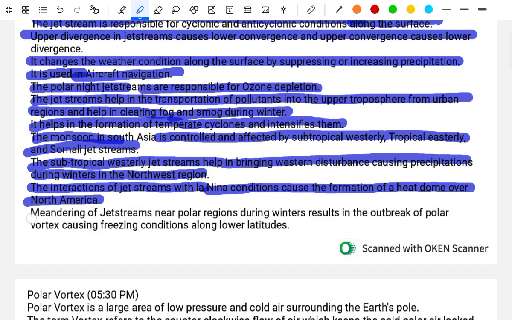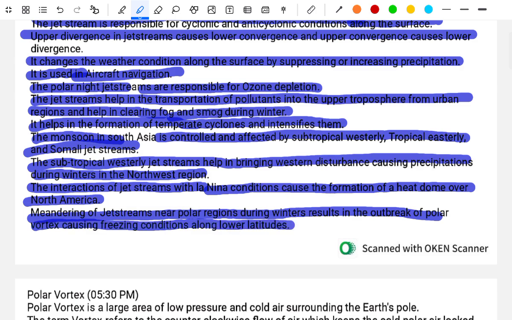The meandering of the jet streams near the polar region during the winter results in the outburst of the polar vortex, causing freezing conditions along the lower altitudes.